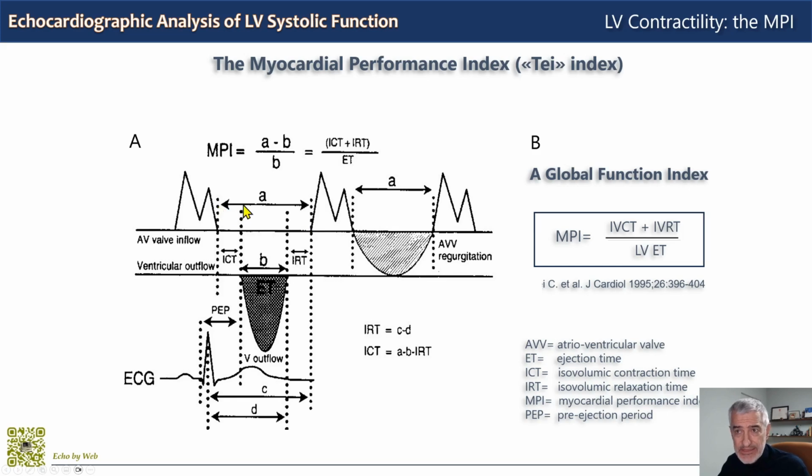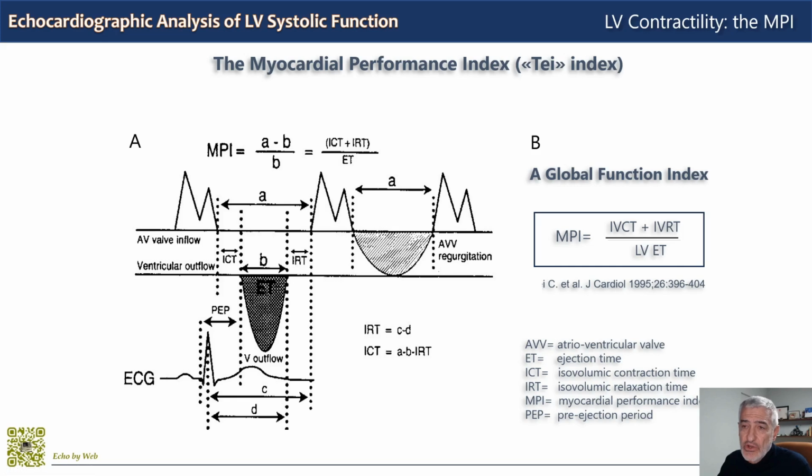So you have this total time A, and then you measure ejection time B. By subtracting B from A, which includes both isovolumic periods and ejection time, you will obtain the sum of isovolumic contraction and relaxation. You take this result at the numerator and divide by B, and this will give you the MPI. This is one way of doing it rather quickly.